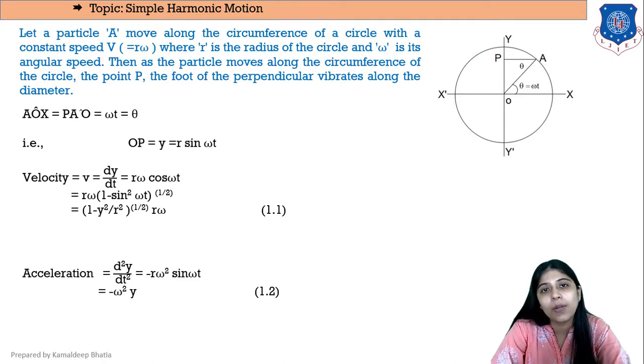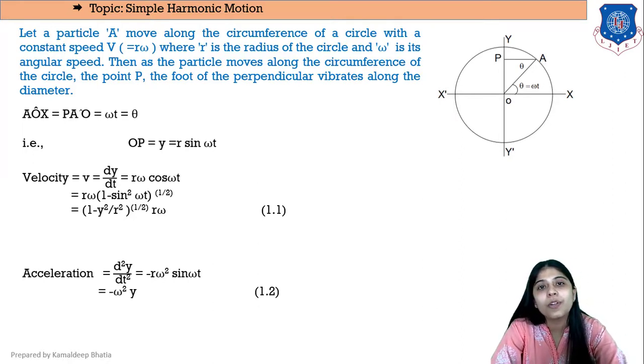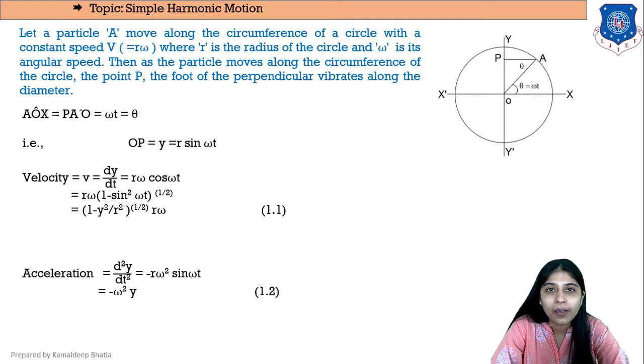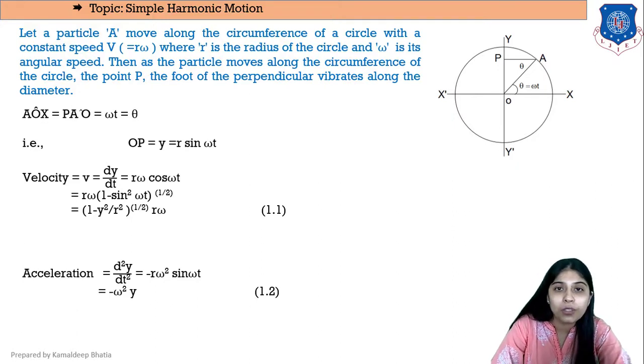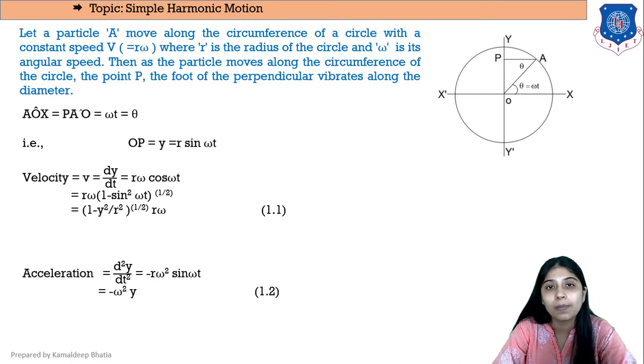Now if you want to find the acceleration, it can be obtained by differentiating the velocity term. v is equal to r omega cos omega t. The differentiation of cos omega t will be minus omega sin omega t.